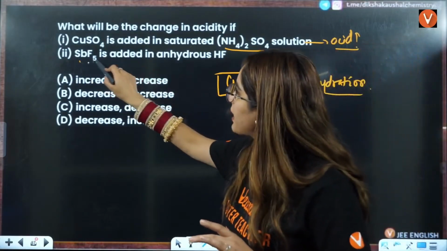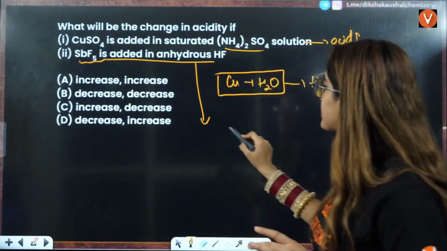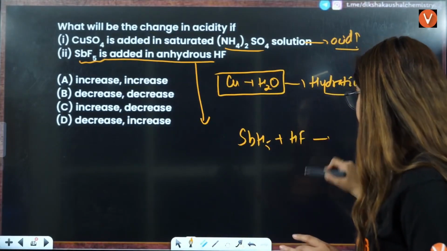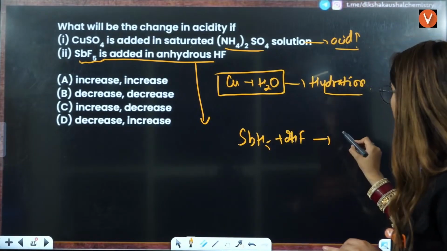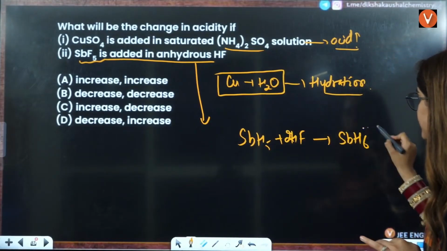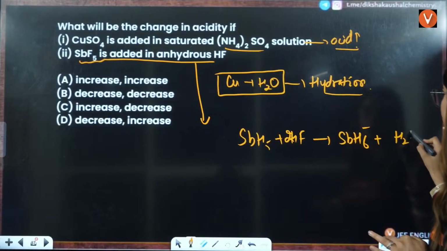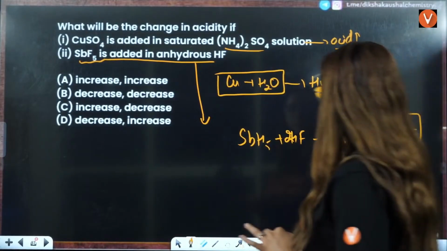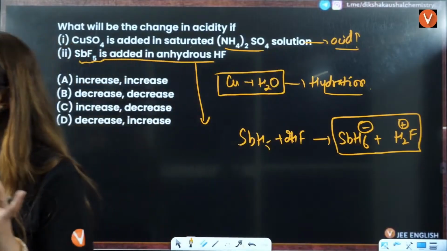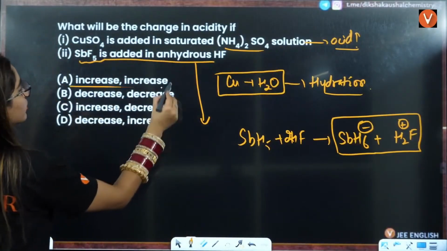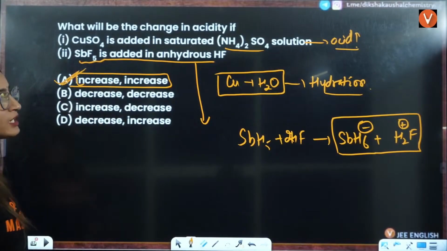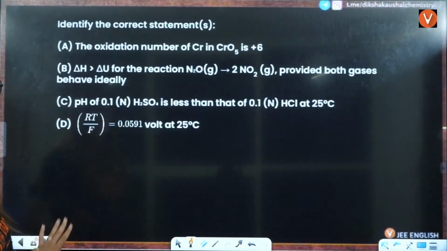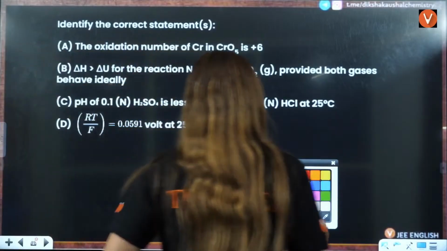Second is SbF5 added to anhydrous HF. If SbF5 is added to HF here, it is going to form SbF6 negative plus H2F positive. And that is the reason, because of these two compounds, the acidity again is going to increase. So in both the cases, the acidity will increase here, right? Okay. Identify the correct statements here.